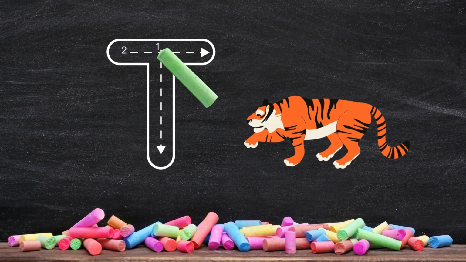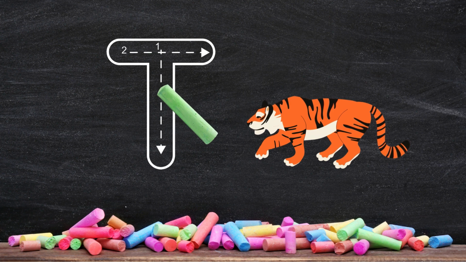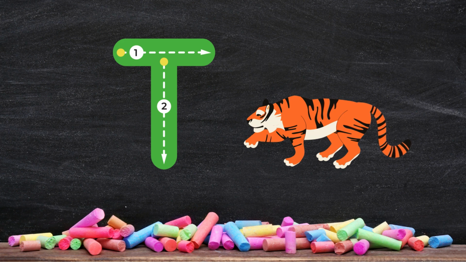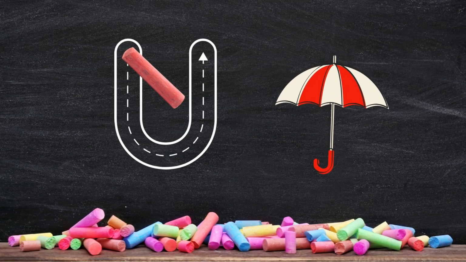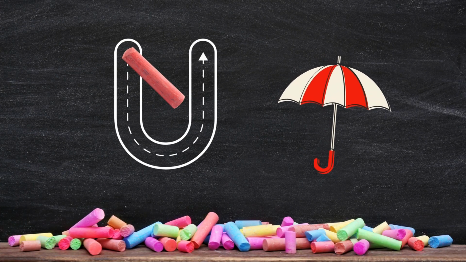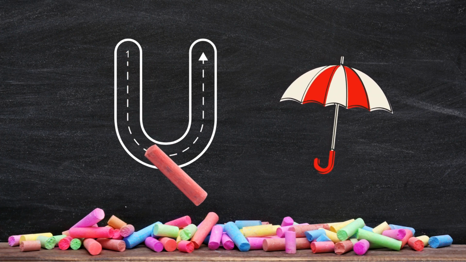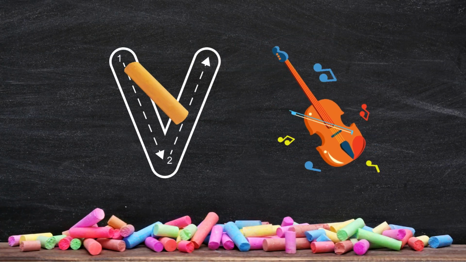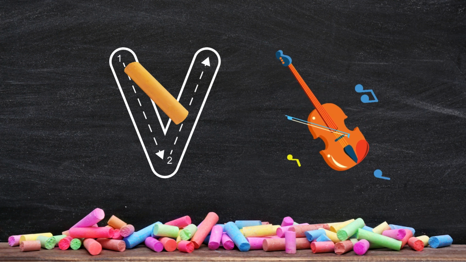T is for tiger. Let's trace the letter T. Here comes the letter U for umbrella. Let's trace it. V is for violin. Let's trace the letter V.